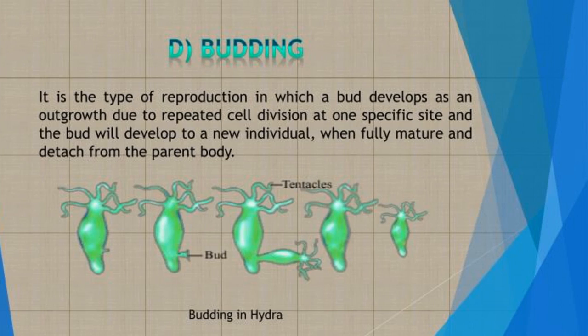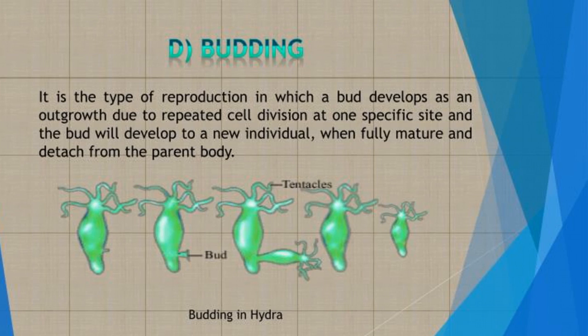Budding. Budding may be defined as the production of new individuals from an outgrowth of the parent individual. Budding occurs in yeast, some protozoans, and certain lower animals like Hydra. In multicellular organisms such as Hydra, a small protuberance arises from one side of the body, and the protuberance grows and develops an adult-like structure. In Hydra, it develops a hypostome and tentacles at its free end. It develops a basal disc at the point of attachment with the parent organism and finally gets detached to lead an independent life.